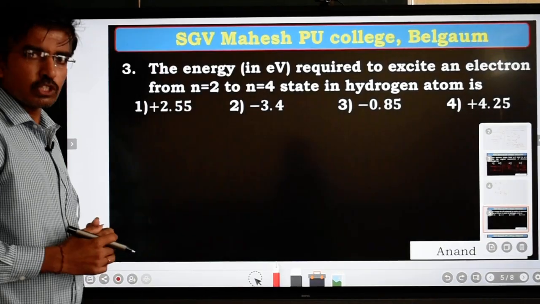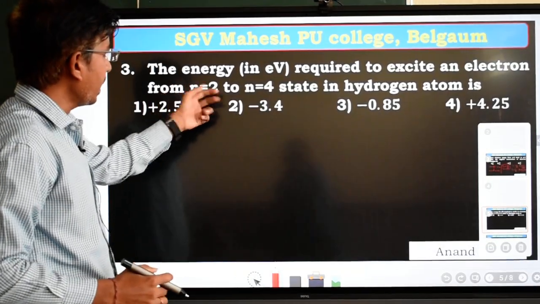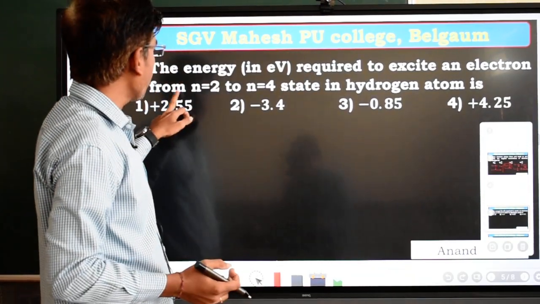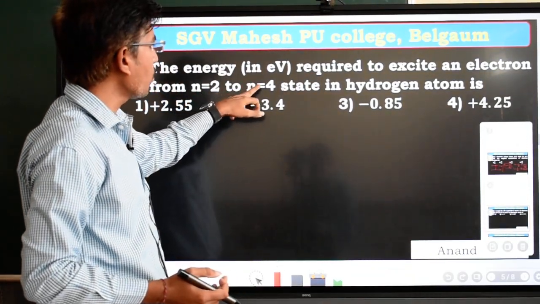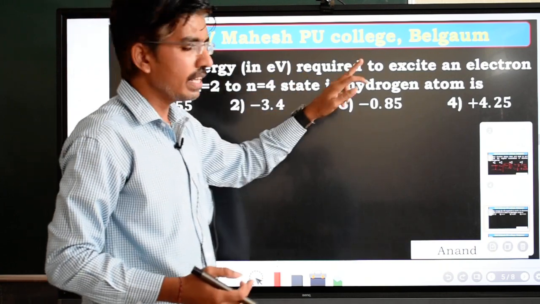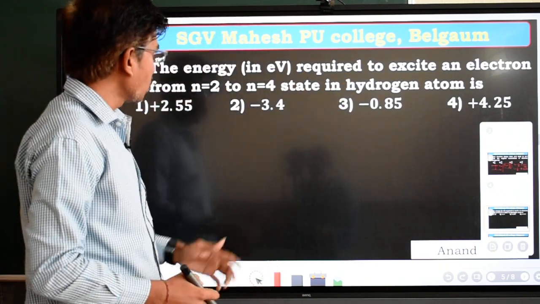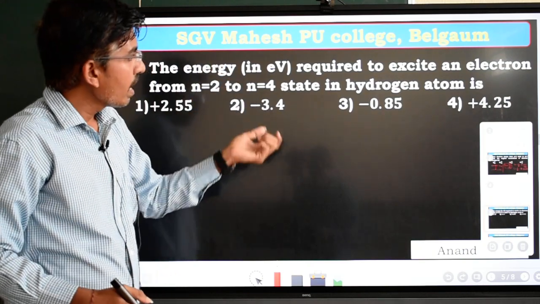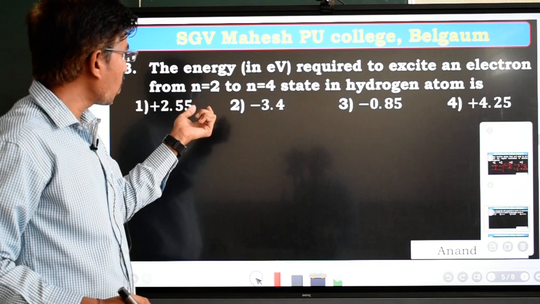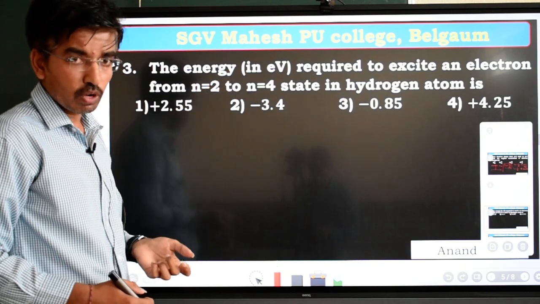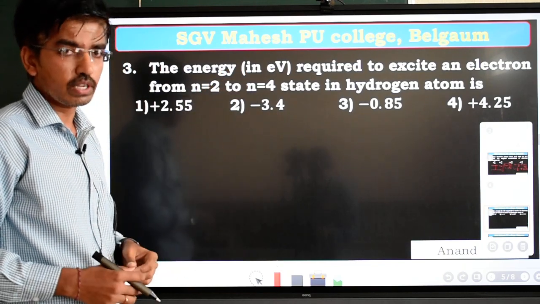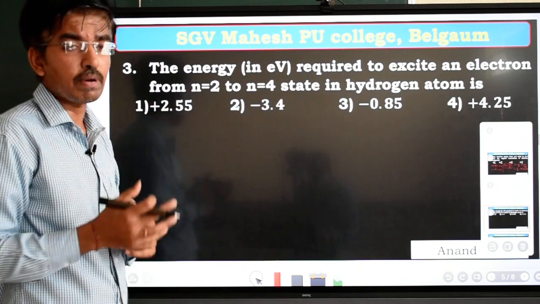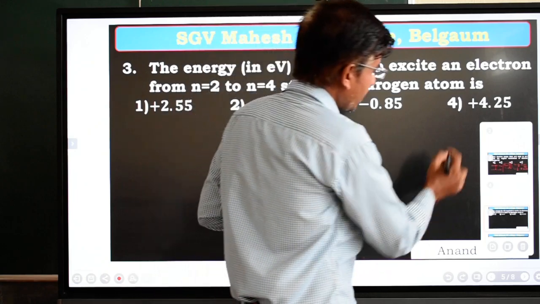So the next question is question number 3. The energy in electron volt required to excite an electron from n equal to 2 to n equal to 4 state in a hydrogen atom is. Okay, so we have to calculate the energy required to excite an electron from n equal to 2 to n equal to 4 state, in terms of electron volt. So they have given 4 options. The solution to this question is very simple. Okay, so let us start the solution.